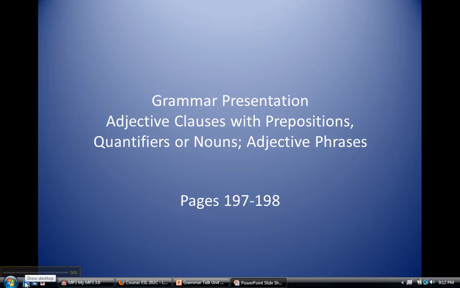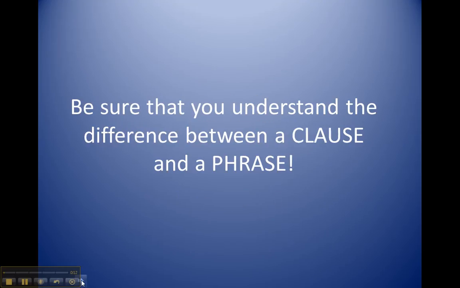Okay, I'm going to talk through the grammar presentation that's on pages 197, 198 in your book. Before we get started, be sure that you understand the difference between a clause and a phrase.